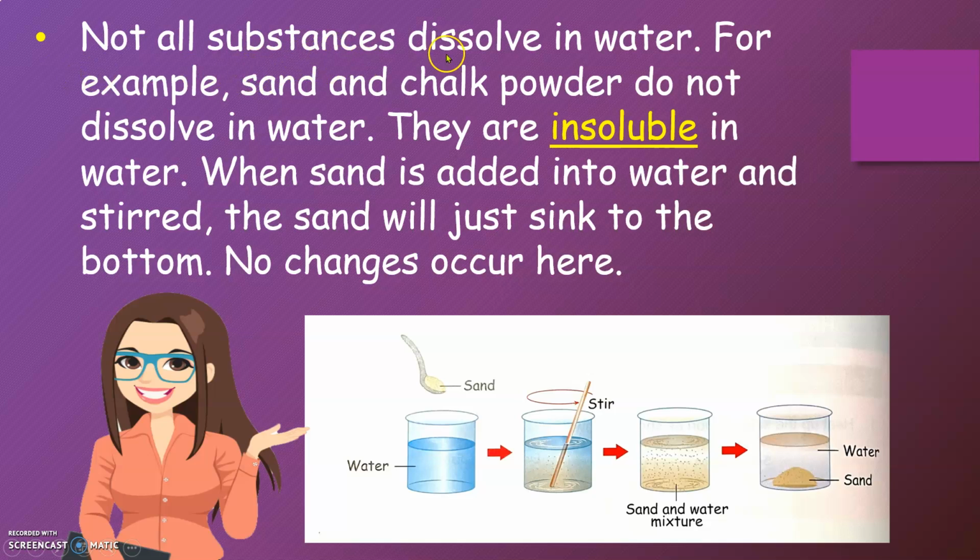Not all substances dissolve in water. For example, sand and chalk powder do not dissolve in water. They are insoluble in water. When sand is added into water and stirred, the sand will just sink to the bottom. No changes occur here.